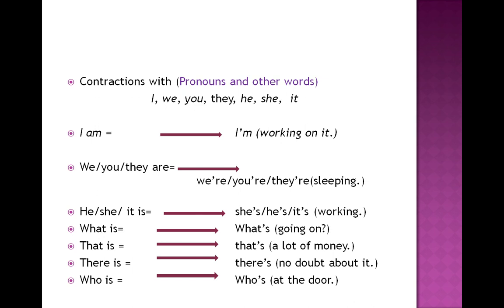What is, when shortened, becomes what's. What's going on. Then that is, as a short form, it is used: that's a lot of money. Then there is, when contracted, it becomes there's. There's no doubt about it. Then we have got who is, when contracted, becomes who's. Who's at the door.